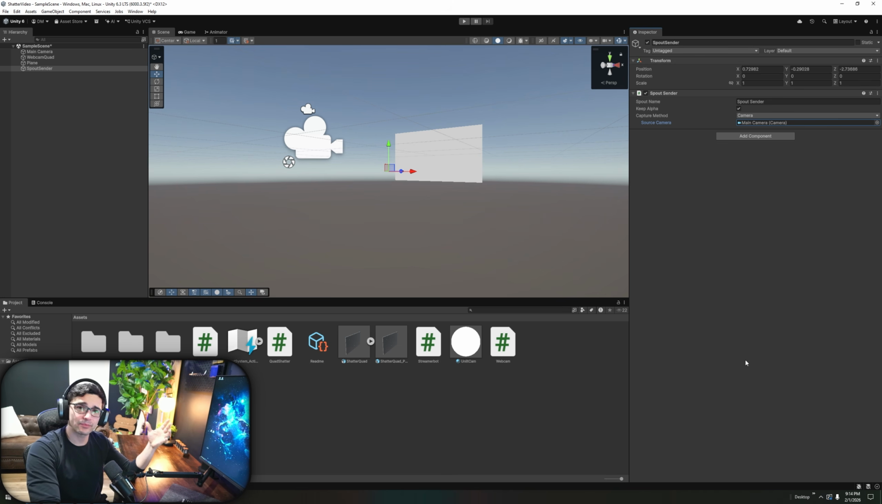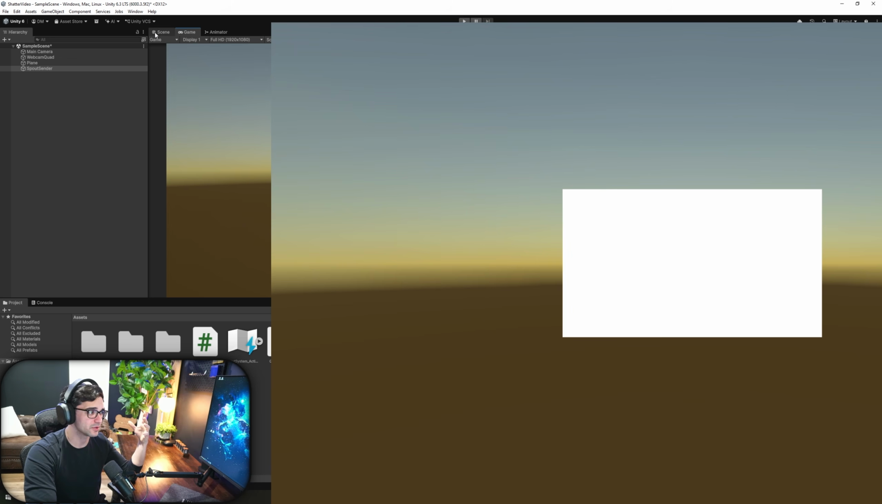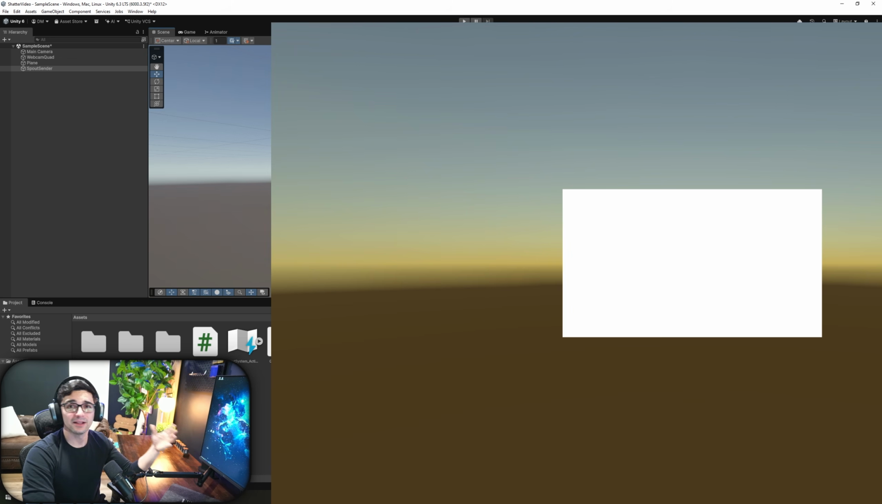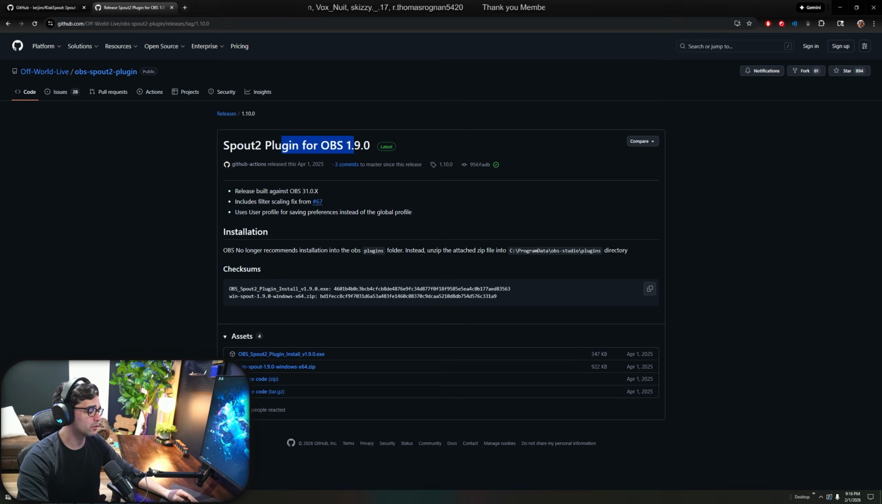Now it is going to capture whatever the main camera sees, which is what we've been using this entire time, right? Or you can click the game tab, and it'll show you this is what my main camera sees right now. Excellent. Now, in order to get this in OBS, I'm going to uninstall it from my OBS so you guys can see. Now, in order to install it, we're going to go to this website. Again, it'll be listed below.